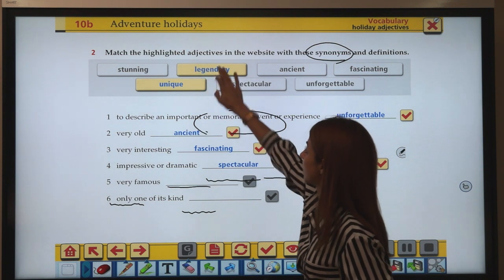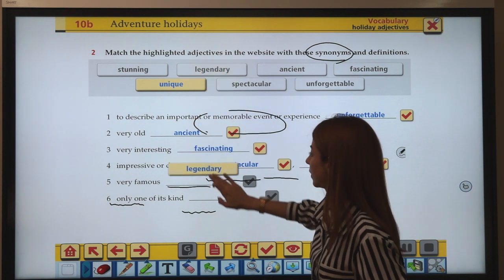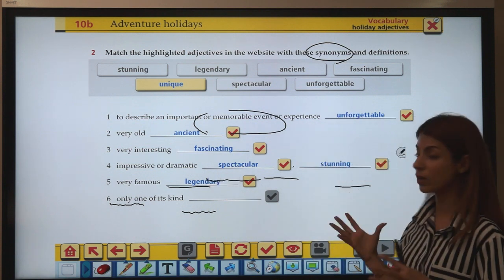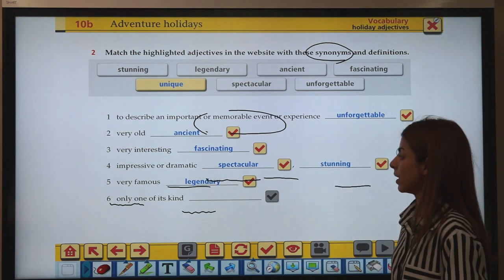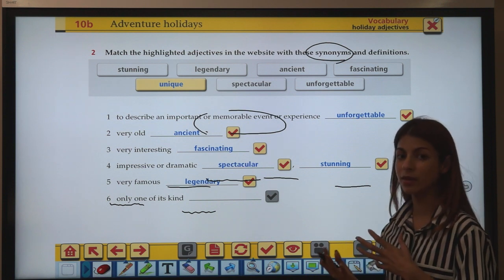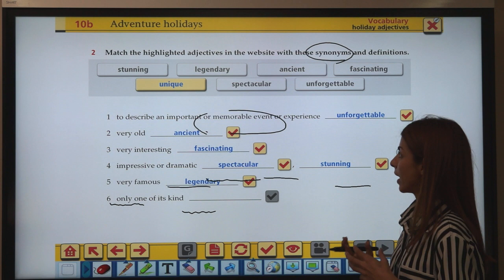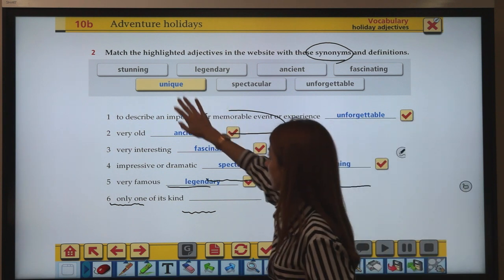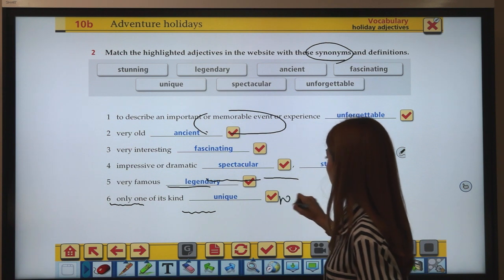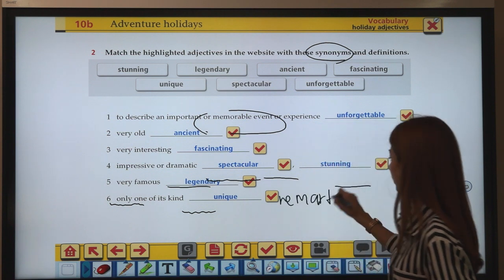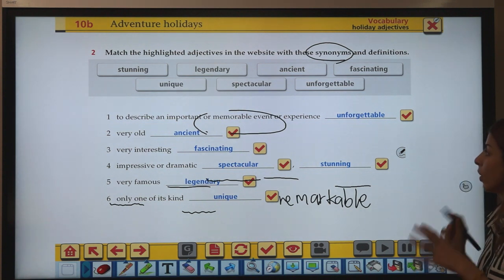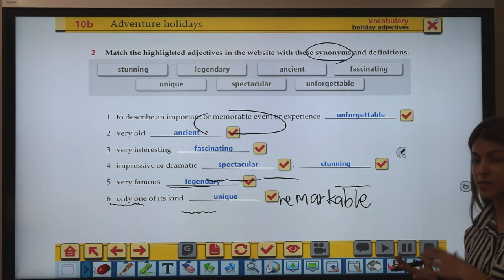Right? Legendary. And something that is only one of its kind. That means there's rarely something of this, and it's something that is very unique, very rare, right? Or it's very remarkable. Okay, so we'll go through these all again.